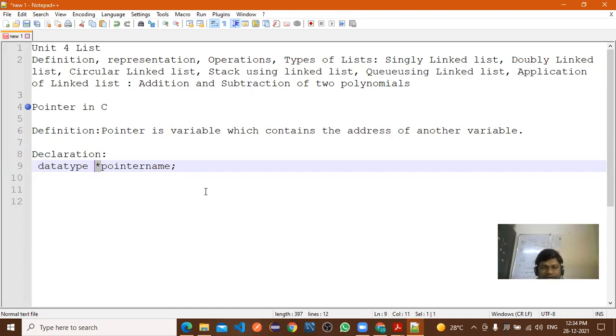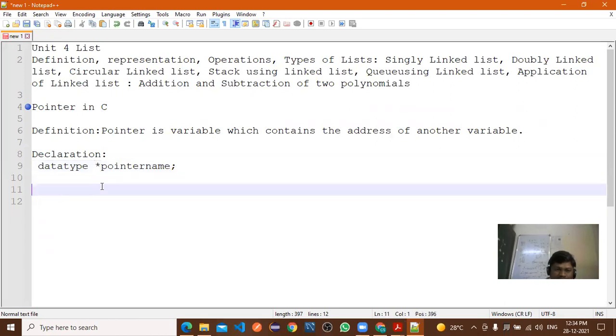It gives the value from the address. Or again, another operator we are using with pointers for storing the address, right? So that is ampersand. How we are using this ampersand, that we will consider.